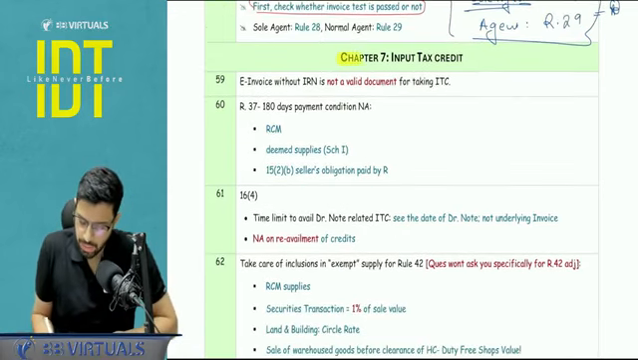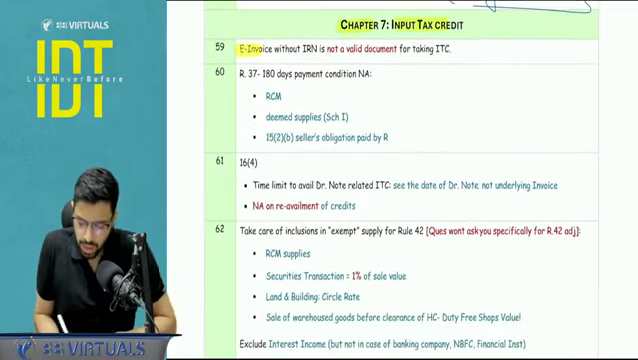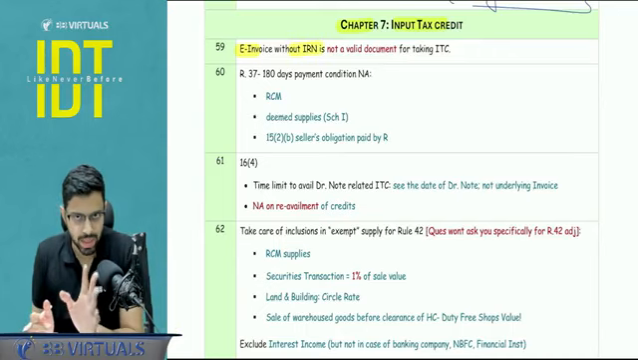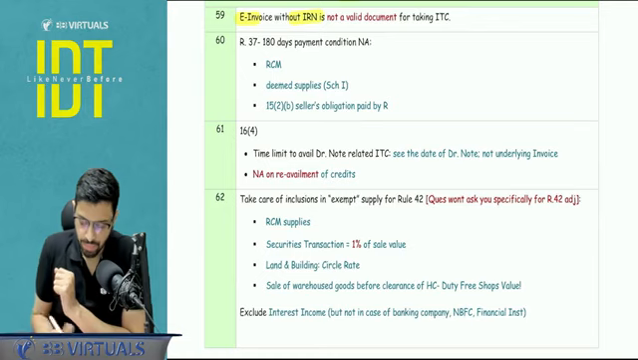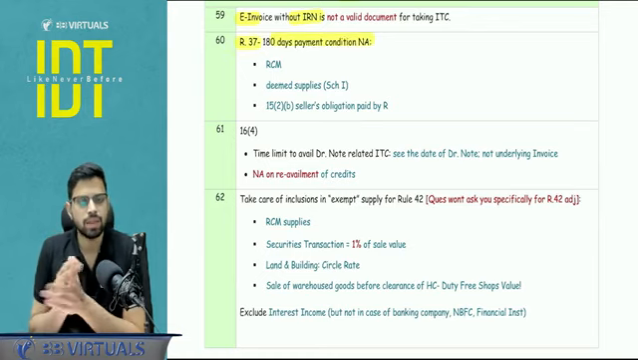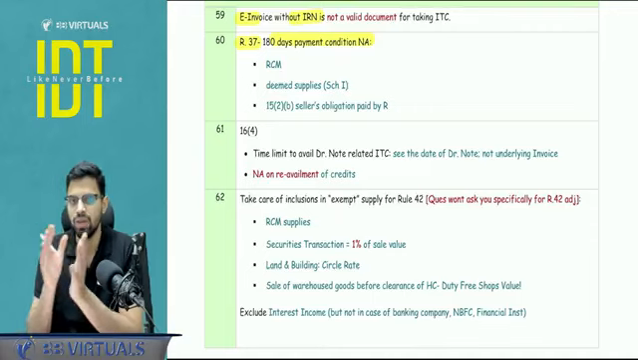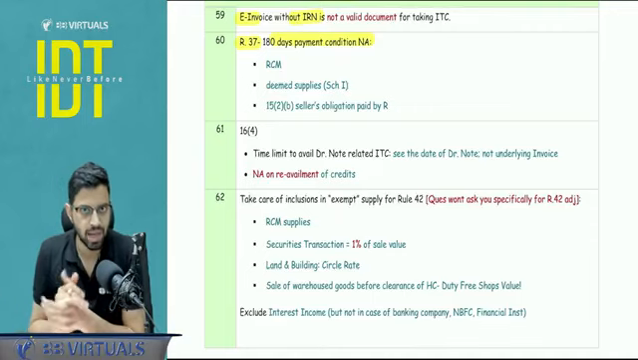Okay, next chapter, chapter number 7, ITC. Let's start. An e-invoice without the invoice reference number is not a valid document. So for the recipient, there will be no ITC. This can be asked in one of the adjustments. One of the rules says that the supplier invoice needs to be paid within 180 days. And if it is not paid, then when these 180 days expire, ITC reversal has to take place.